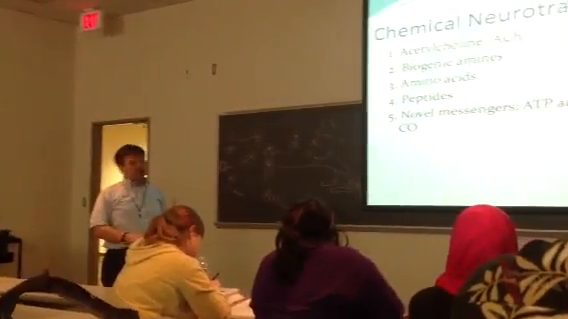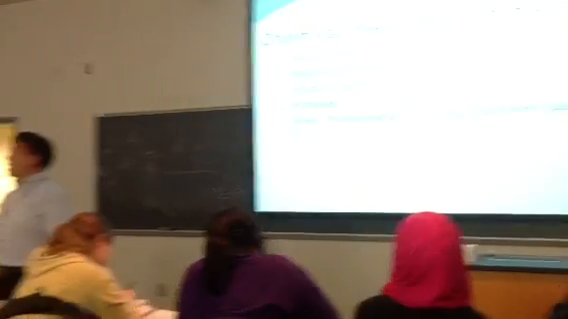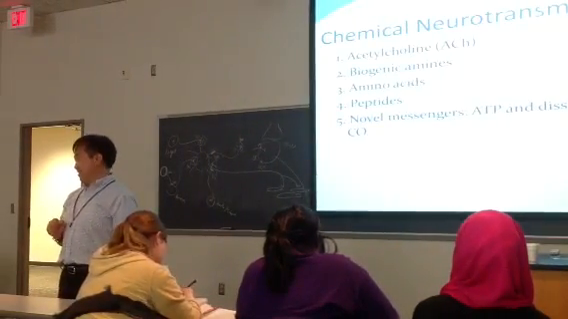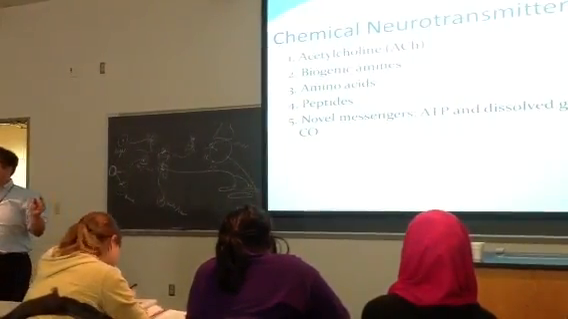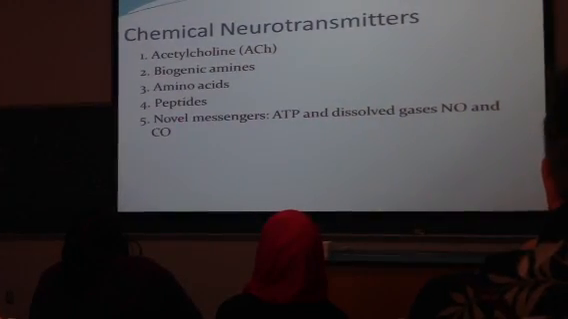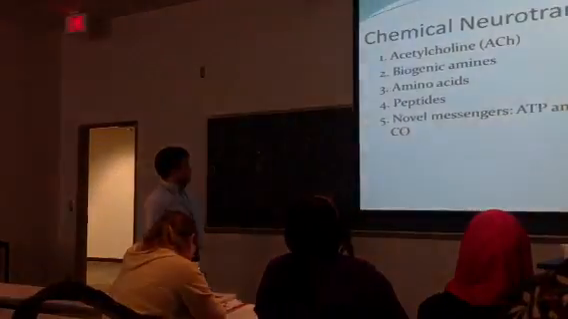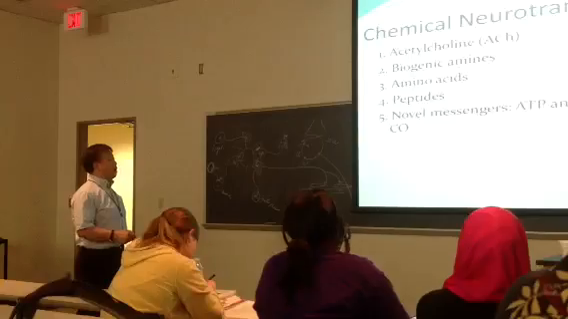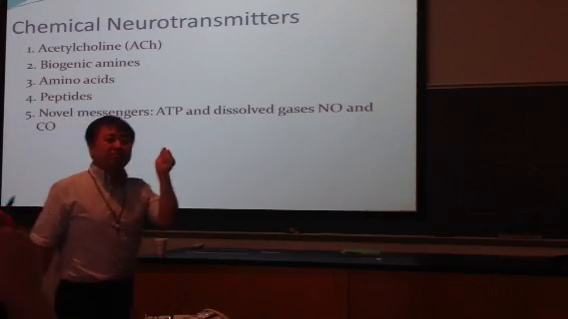Amino acid. You heard that before. How many amino acids do we have in our body? 20. Some of them can function as a neurotransmitter. Peptide. Small protein. Some small proteins can function as a neurotransmitter. The last group is very fuzzy because they are still debating yes or no, but right now there is a consensus. Why? Look at that. I know you have seen that word before. Adenosine triphosphate, ATP. What is ATP famous for?